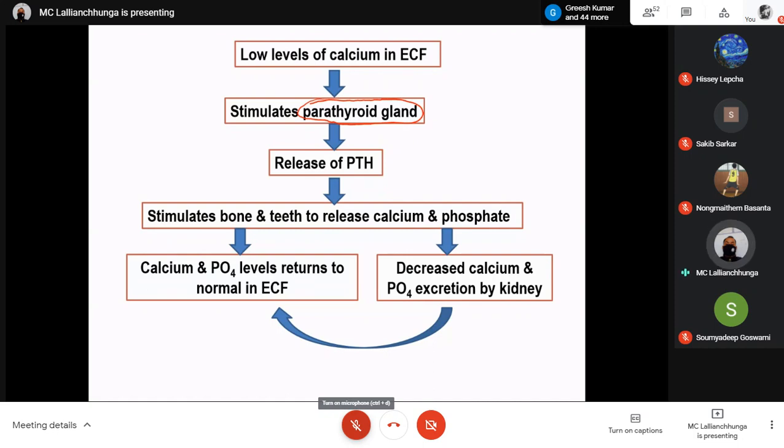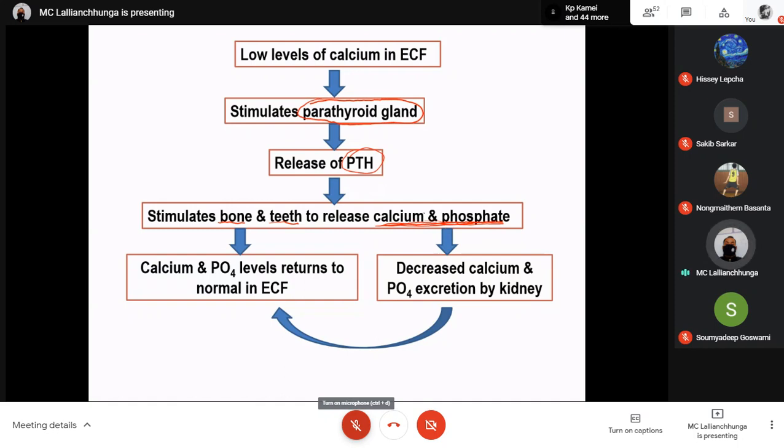Low level of calcium in the extracellular fluid stimulates the parathyroid gland, which synthesizes parathyroid hormone. This will be released into the bloodstream, and the blood will carry the parathyroid hormone towards the bones and teeth. PTH will stimulate bone and teeth to release calcium and phosphate, because we know that bones and teeth are mainly composed of calcium phosphate. So PTH will stimulate bone and teeth to release calcium and phosphate.